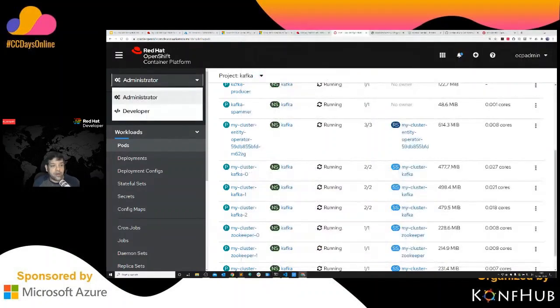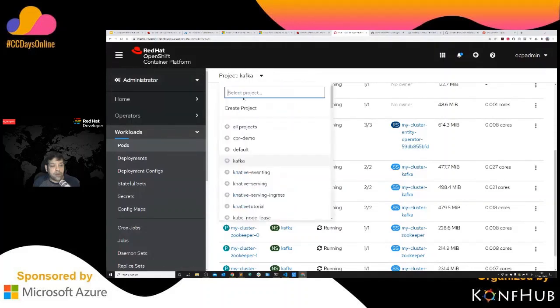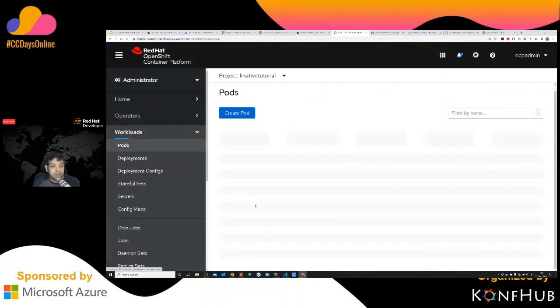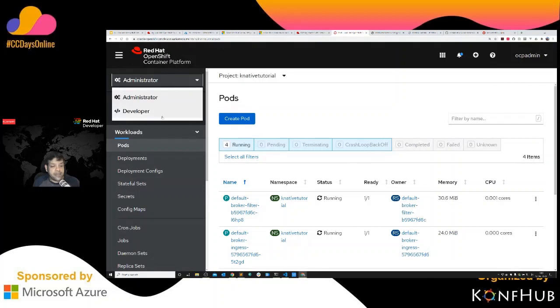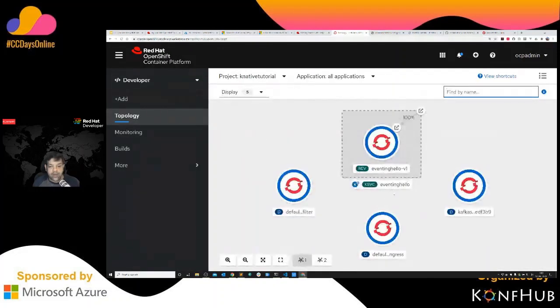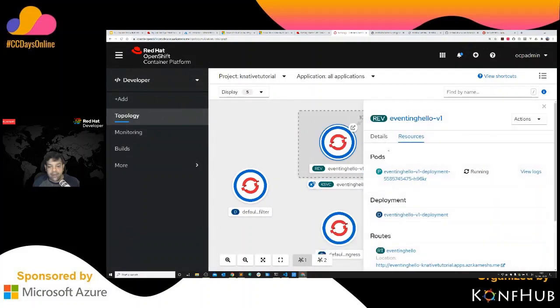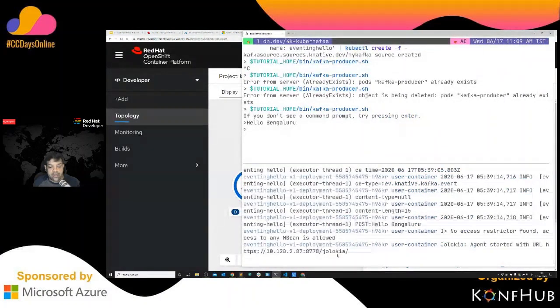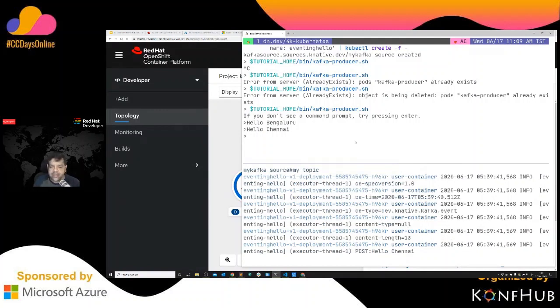Let's go back to our developer view onto our pods, which you have here on the Knative tutorial. You should see the eventing pod coming up in a second and serving your request. It was dormant all this time, and now you see it came back and started to serve your request. You see this post message coming up here as well. For the sake of it, let's send one more message. Hello, Chennai. I'm from Chennai, so I'll give hello Chennai as well. And you see this message getting posted right now.